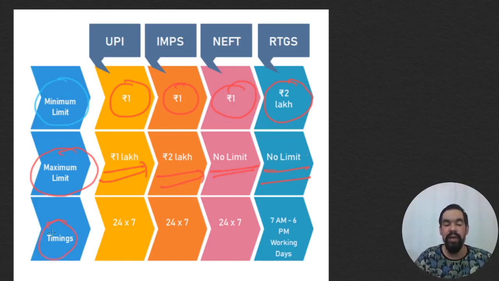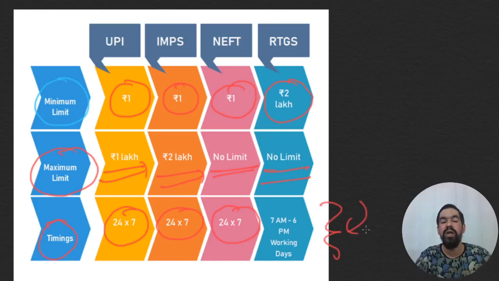Timing, if the examiner asks some question from the timing part: 24 into 7 for UPI, IMPS, and NEFT. These are three payment tools which work around the clock, 24 into 7. But for RTGS, bank working days from Monday to Saturday, 7 a.m. to 6 p.m. So as we discuss this portion, I hope by using this chart, you are quite clear about these payment tools and others.